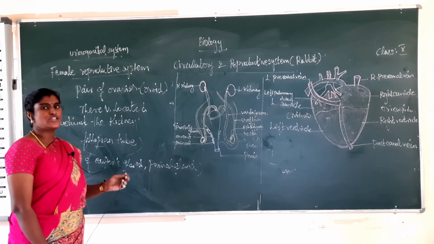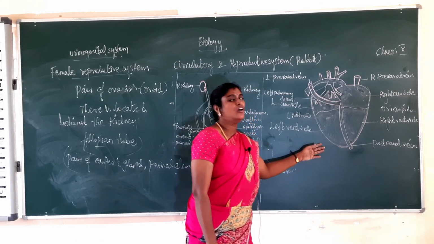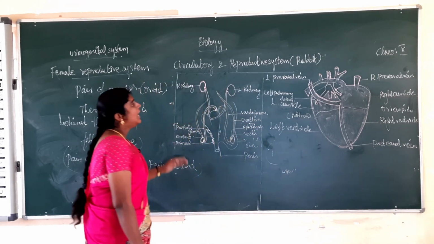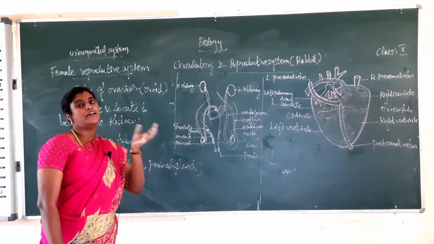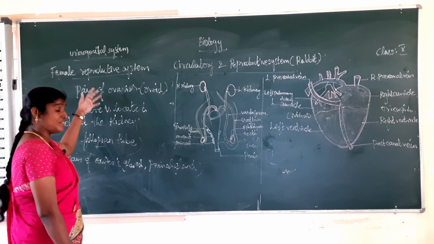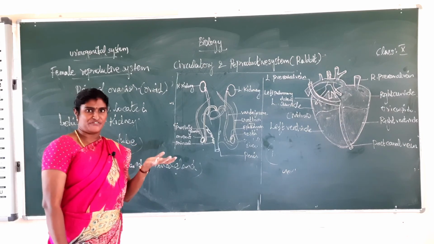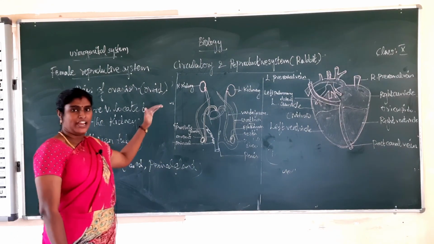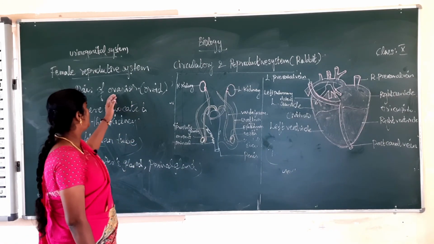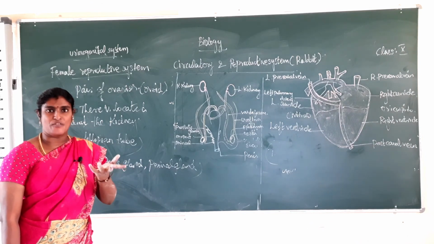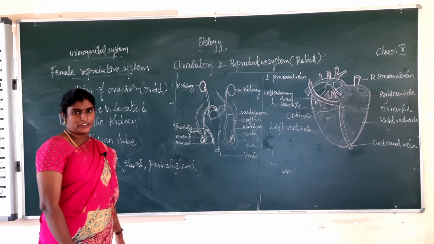Children, what did we learn today? In today's class, first we saw the circulatory system. Next, the excretory system and reproductive system. What is the excretory organ? Kidney. The kidney is made up of nephrons. Which one is the male reproductive organ? Testis. Which one is the female reproductive organ? Ovary. A pair of ovaries and a pair of testes is present. These are the main important points of the reproductive system.